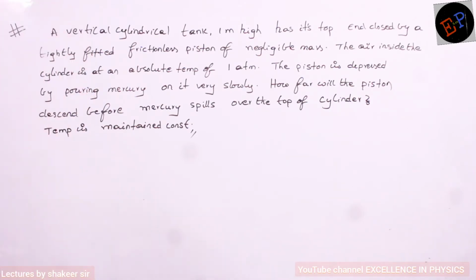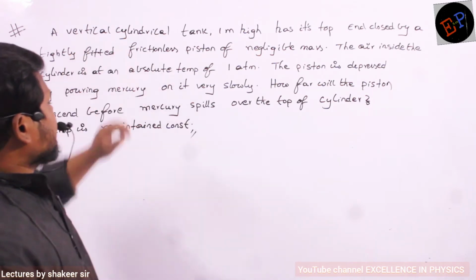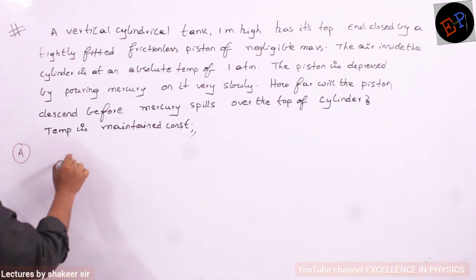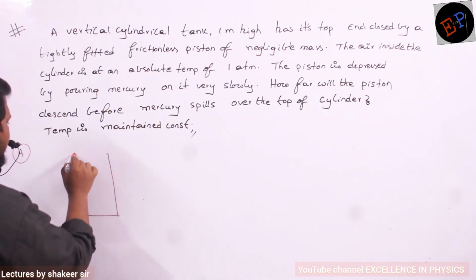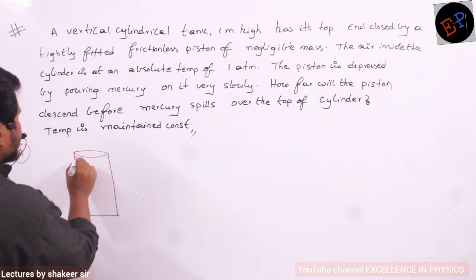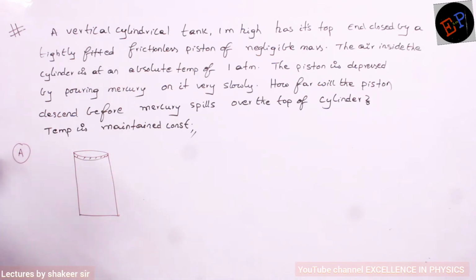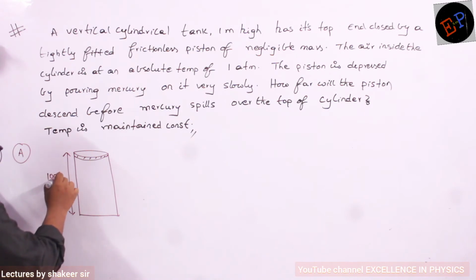Okay. So now see this question. A vertical cylindrical tank, let us draw the figure of this one. So this is a cylindrical tank. Okay. Consider this is a piston which is present on this tank. What is the height of this tank? Height of this tank is 1 meter, or you can write 100 centimeters.